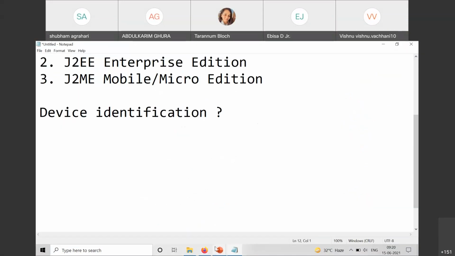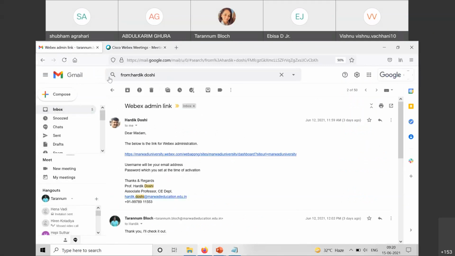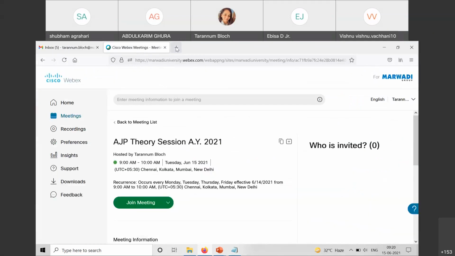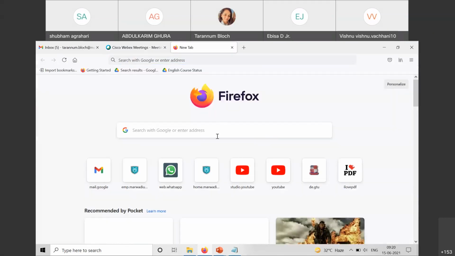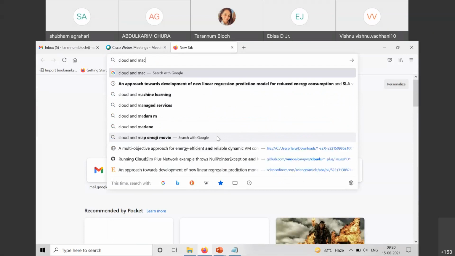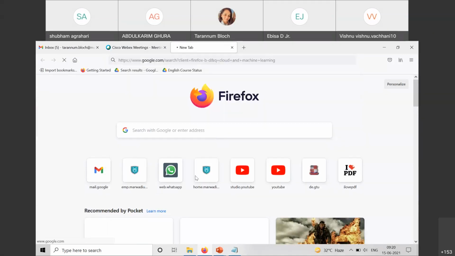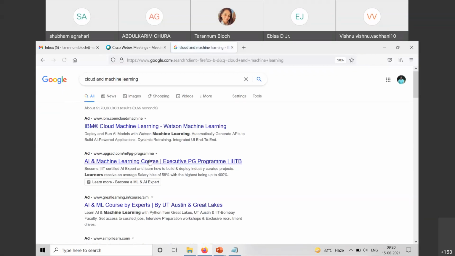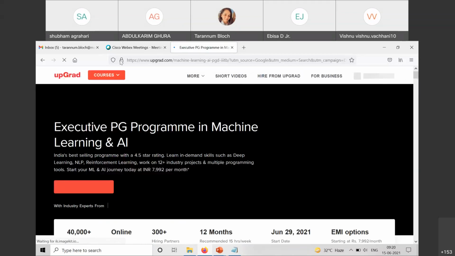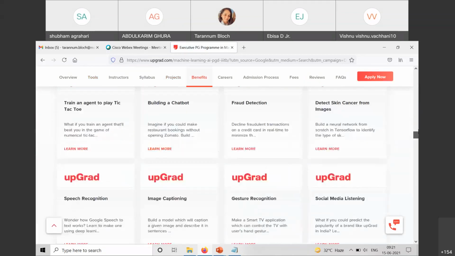When I am opening a browser, let us say this is my web browser, where somewhere my email is open, somewhere my meeting with you people is going on, and let us suppose I am searching something on Google, right? So right now in a single laptop, I have 3 different websites open. One is Google, second is Cisco WebEx, and third is something from upGrad related to my research. I posted something and I have some random website.